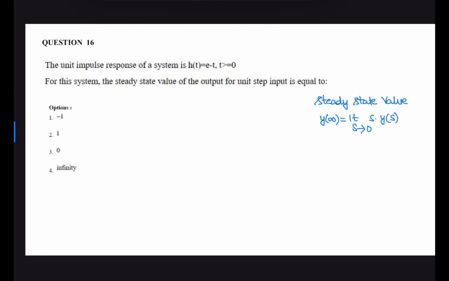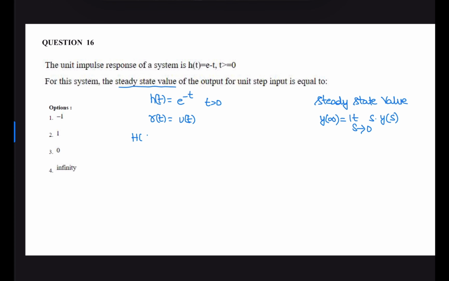Next question. The unit impulse response of a system is h of t, given h of t is e power minus t for t greater than 0. So t greater than 0 is a positive signal. For this system, the steady state value of the output for unit step input is required, where input R of t is u of t.